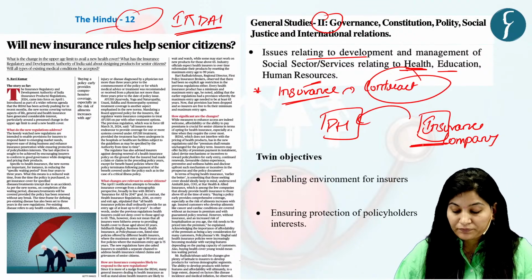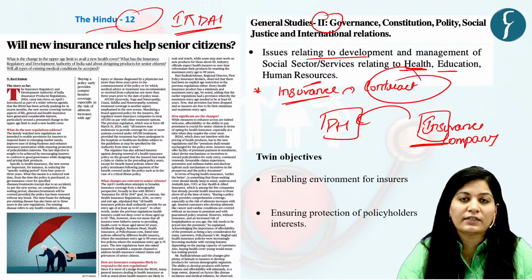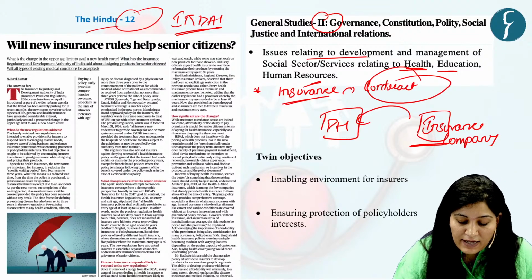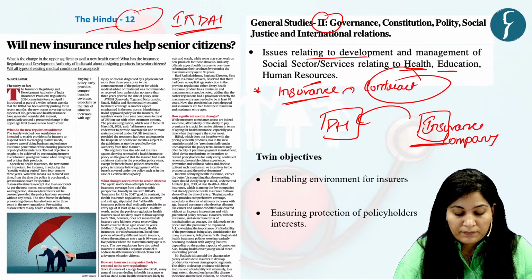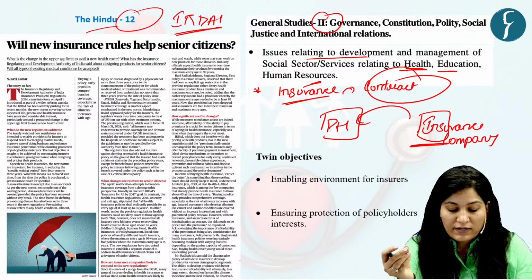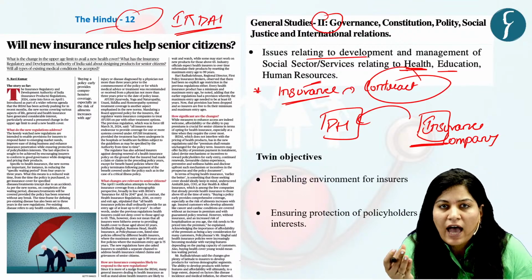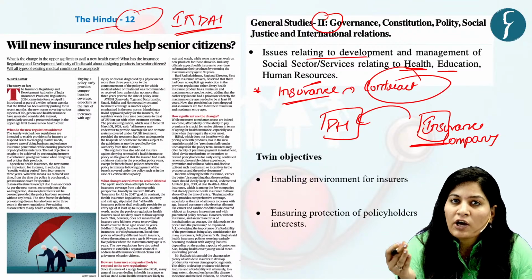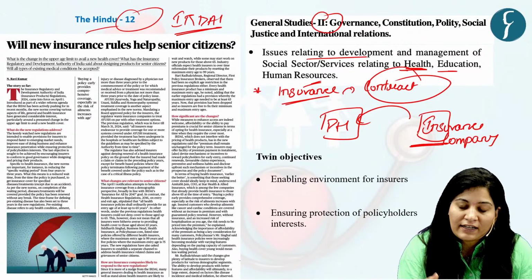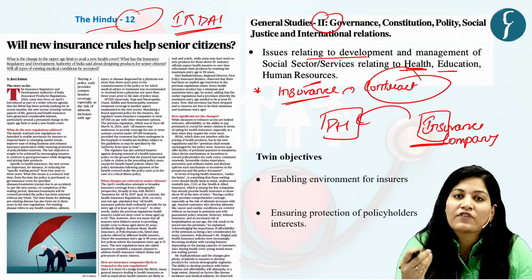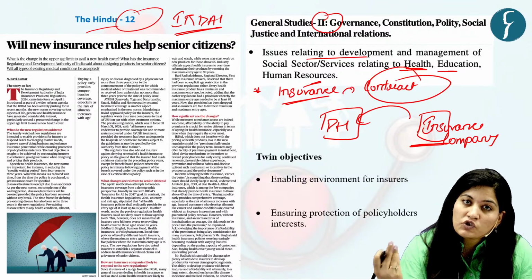Okay. For example, you bought a policy coverage of 10 lakh, and for that you have to pay a certain amount of premium annually. Once you get hospitalized and your expenditure is more than 10 lakh, in that case 10 lakh would be reimbursed or paid by the insurance company.